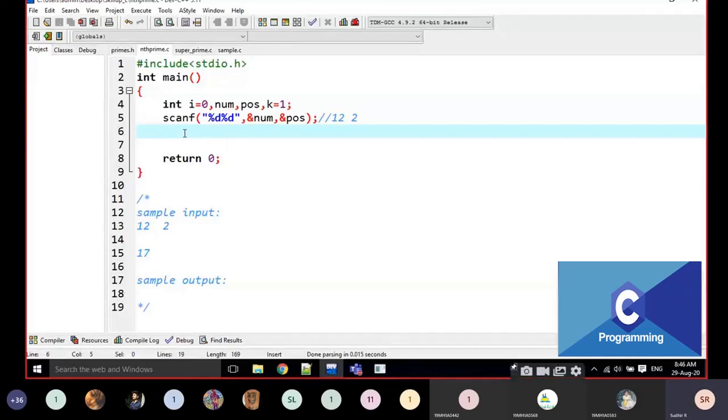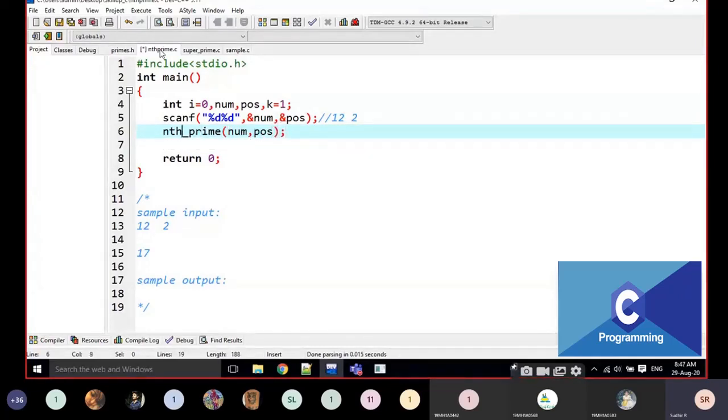I am calling here nth prime of, what is the function name? Nth underscore prime, right? Nth underscore prime of num comma position. Okay, num comma position.